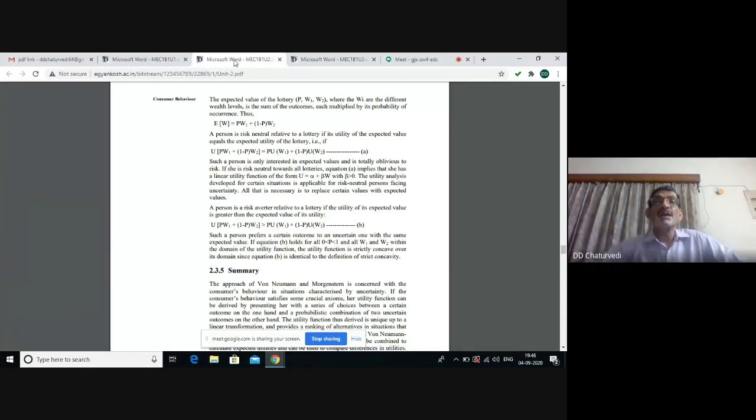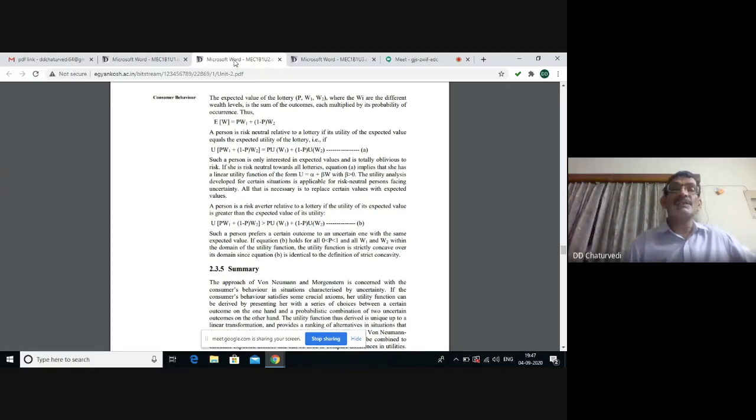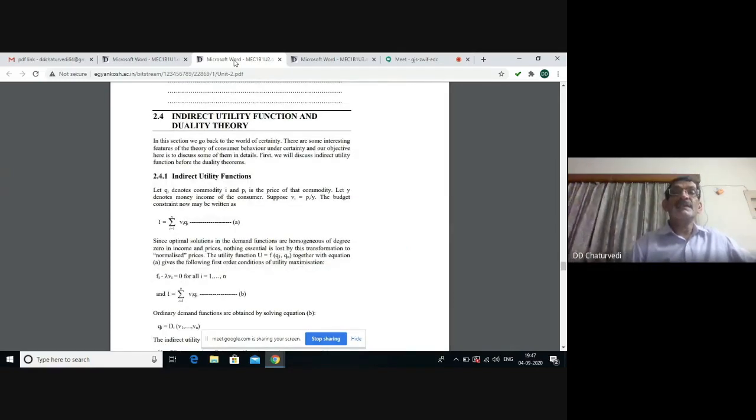When instead of utility we are using expected wealth, the formula is going to be similar: P into W1 plus 1 minus P into W2. So P implies the probability that a particular event occurs, and 1 minus P means that it doesn't happen. And accordingly, we have W1 and W2, the wealth levels in the two different situations. Again, our assumption is that the events are mutually exclusive and exhaustive.